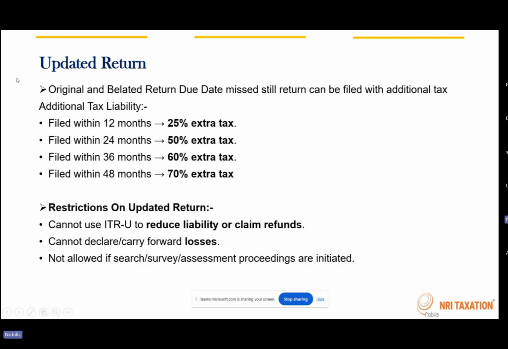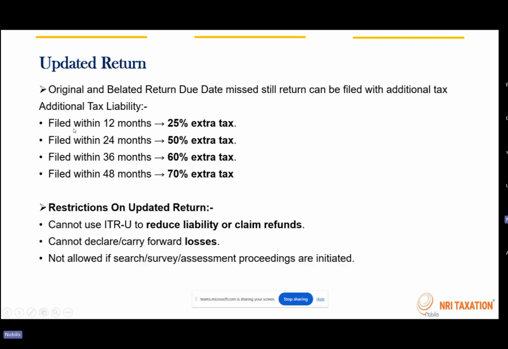So when you file an updated return, there will be additional taxes collected by the department. And it has also been put in such a way that only when there is a tax payable scenario can a person file an updated return, which means after 31st of March, if you want to claim a refund, as I mentioned previously, you cannot. Only if there is a tax payment for you can you file an updated return. And the penalties will be like this.